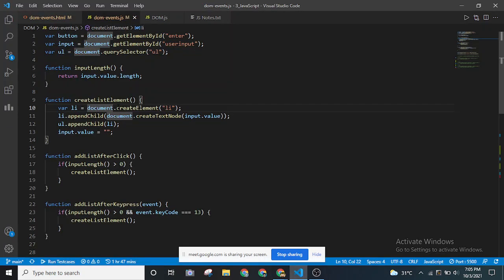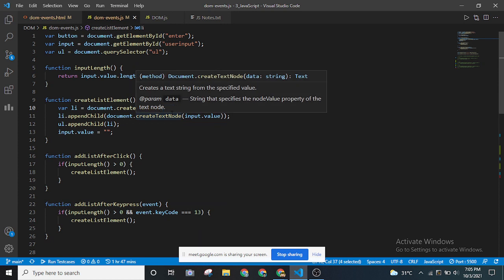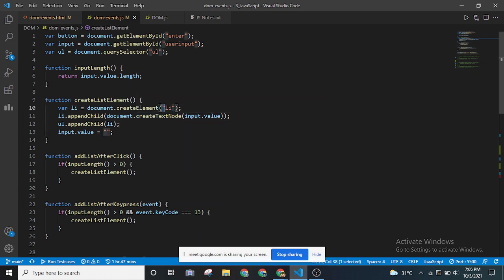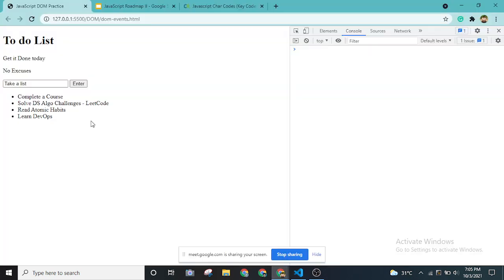There's a function called createElement. Inside this, we are passing the type of tag we are going to create. In this I am passing li as the argument, because, if you remember, I want this to be added as a list item inside this to-do list. That's how it will function as a to-do list.